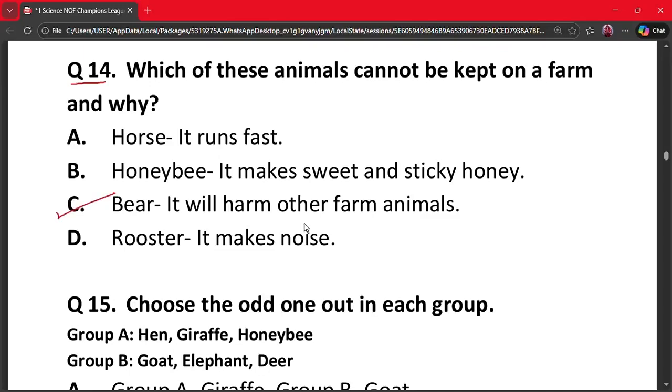Why? Because bears are wild animals and can be dangerous. They can harm people and farm animals. Hence, option C is the correct option.